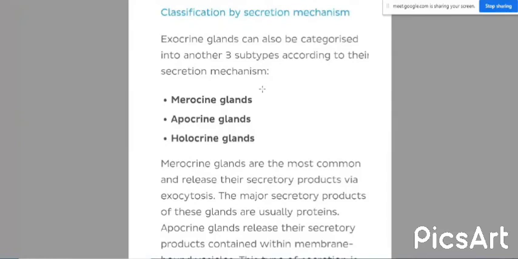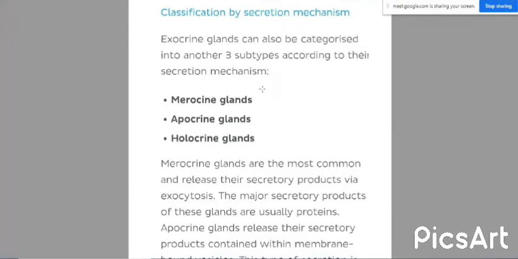Merocrine glands, apocrine glands and holocrine glands. The exocrine glands which secrete by exocytosis, that is, the secretion passes into the epithelial walled duct system, and from there passes towards the lumen without any damage to the secretory parts of the cell, are known as merocrine glands.